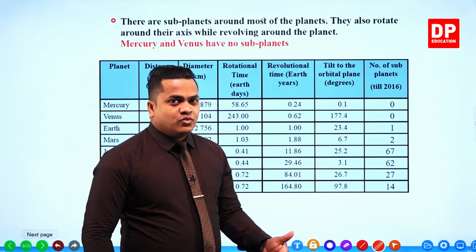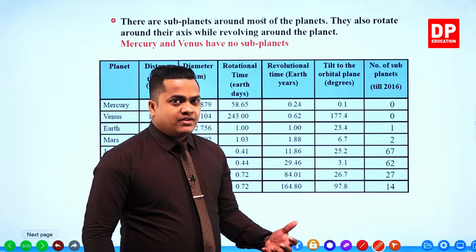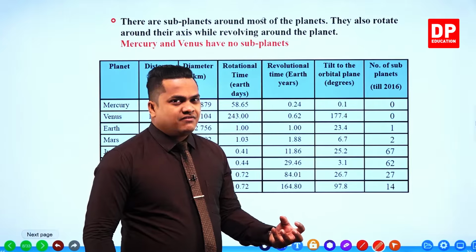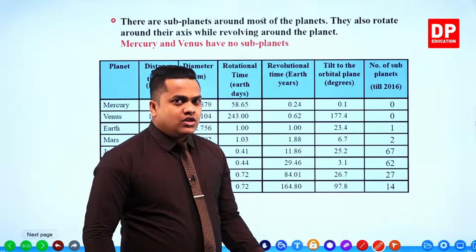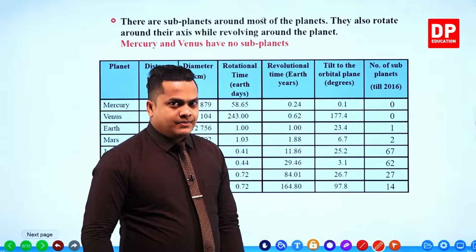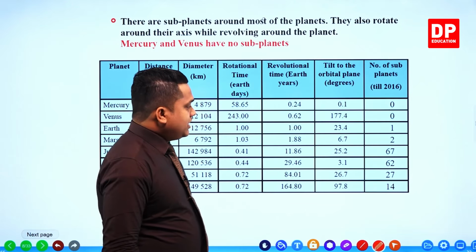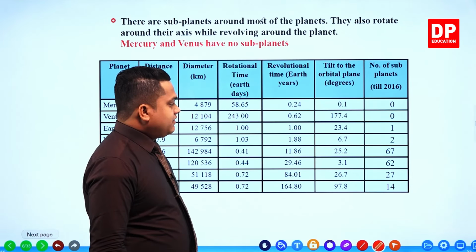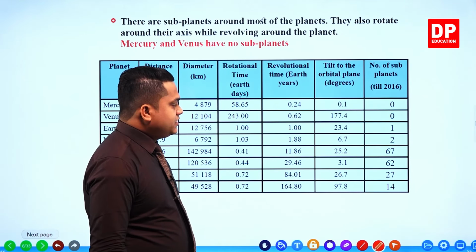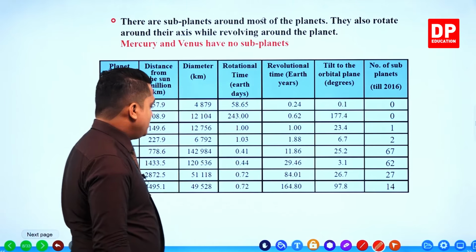However, when the planet is moving away from the sun, the gravitational effect of the sun is reduced. Therefore, to complete one revolution, it takes more time. The tilt given to the orbit is equal to 26.7 and it has 27 subplanets. This is about Uranus.